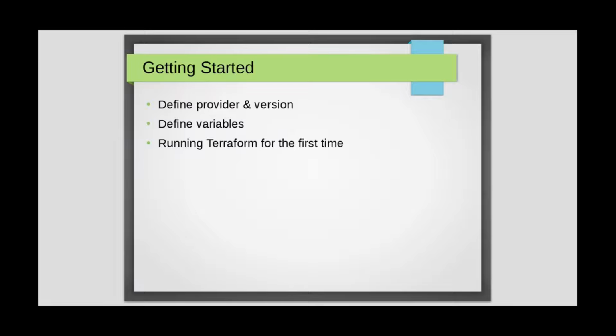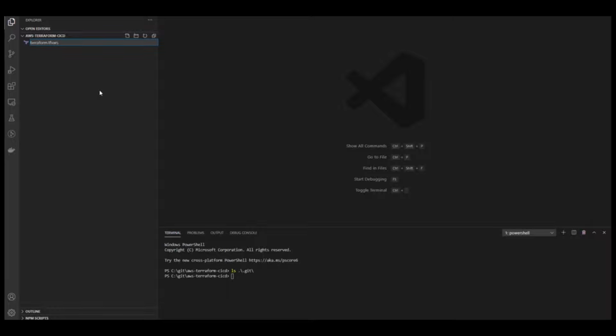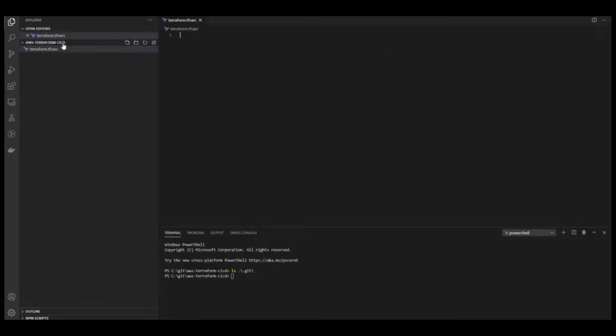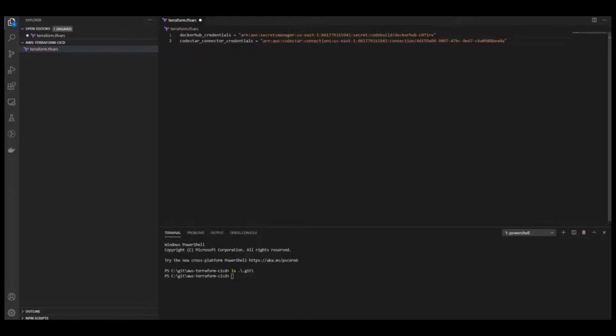All right, so to start, I'm going to create two files. One of them is going to be called terraform.tfvars. So it doesn't really matter what it's called as long as it has a proper extension. And in here, I'm going to add the two variables we talked about. So Docker Hub credentials and also the CodeStar connector credentials. And I'm just going to copy paste the values for these two things. So the Docker Hub credentials is going to be that, and my CodeStar ARN is going to be that. So you'll obviously want to replace those with your values.